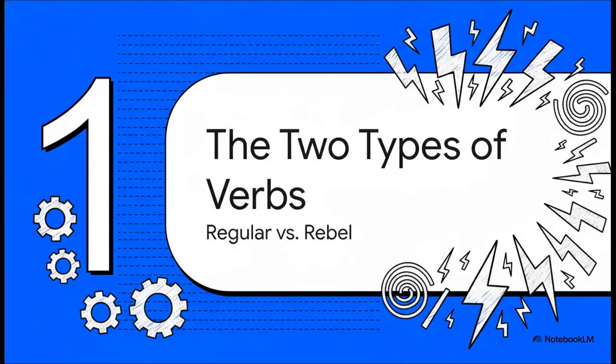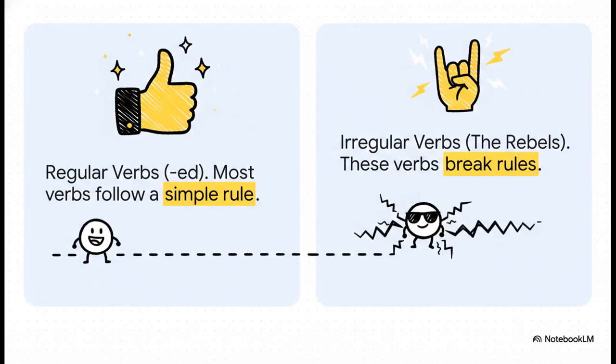Okay, so how do we tackle this? The good news is, to really understand the past tense, you only need to know about two basic types of verbs. I like to call them the regulars and the rebels. Think of it like this. Every verb has to choose one of two paths to get to the past. On one side, you've got your regular verbs. They're predictable, they follow a very simple rule. And on the other side, you've got the irregular verbs, the rebels. They break all the rules and just do their own thing.